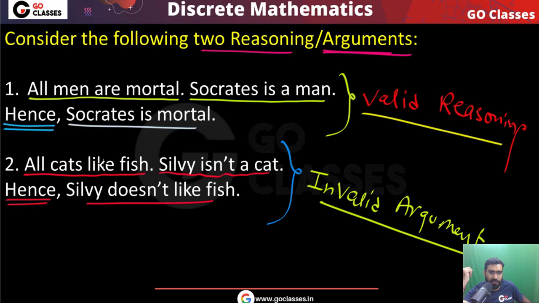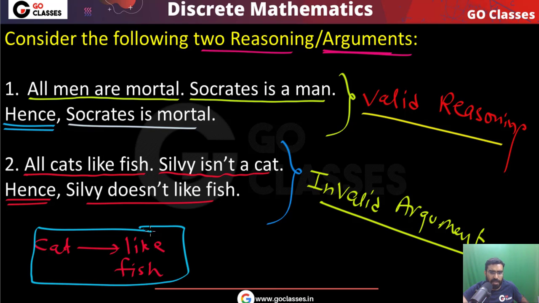Every cat likes fish, so if you are a cat, then definitely you like fish. But it does not mean that other people do not like fish. Sylvie is not a cat. Maybe Sylvie is a dog, maybe Sylvie is a human. Sylvie can be anything.